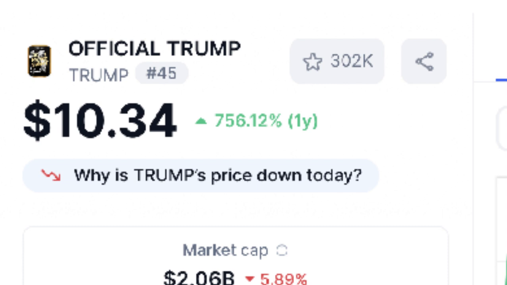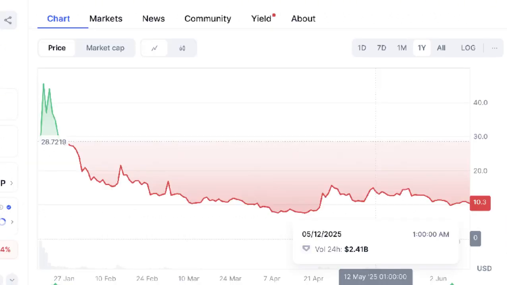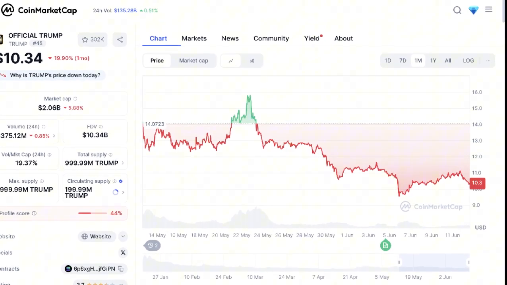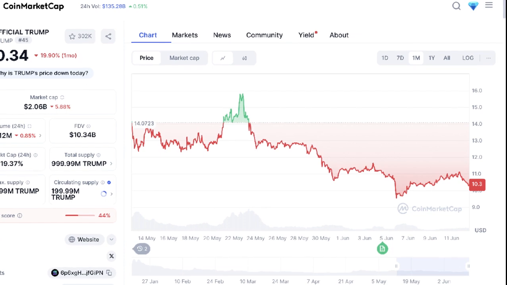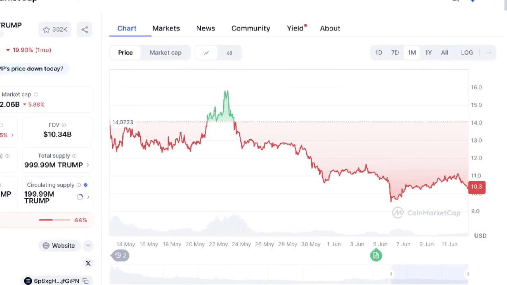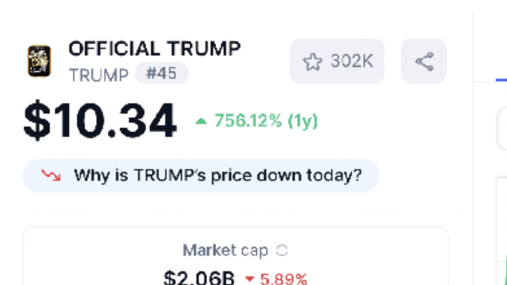Official Trump price may be on the verge of a sub-$10 drop after a 3.6% intraday loss on June 12. The dip coincides with a 35% surge in trading volumes, likely from high selling activity. Amid today's bearish outlook, Trump coin price faces a 30% crash amid a buildup of short positions ahead of Mr. Donald Trump's birthday on June 14th.